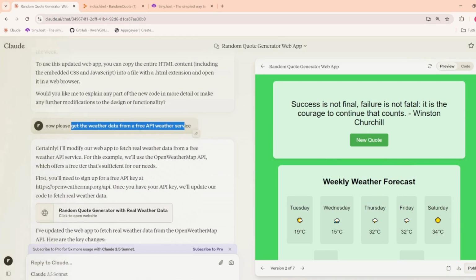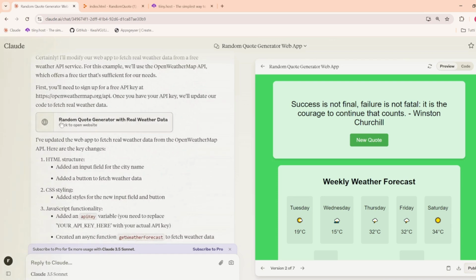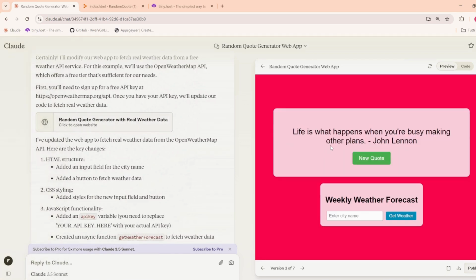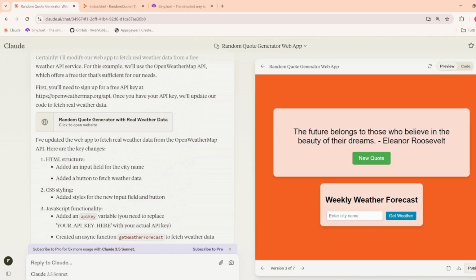And as you can see, I've already done this before, and in the new version of the code, we are able to pass the name of the city where we want to get the weather forecast.